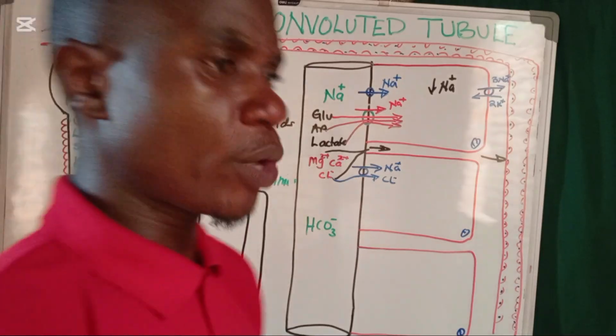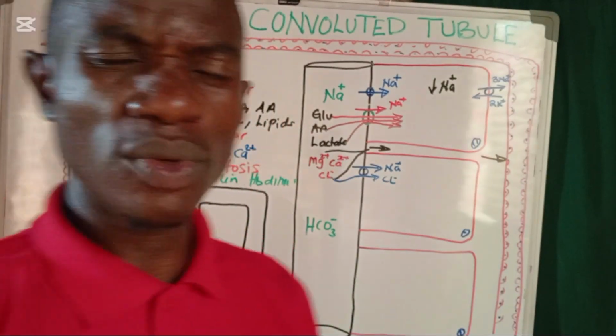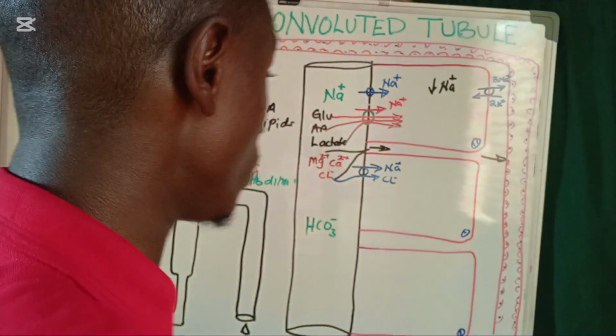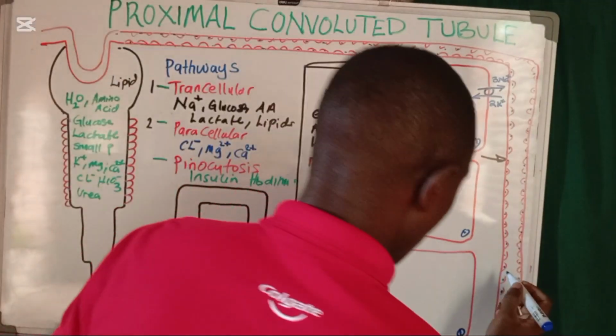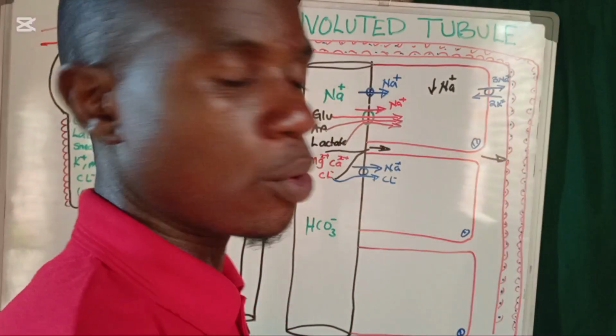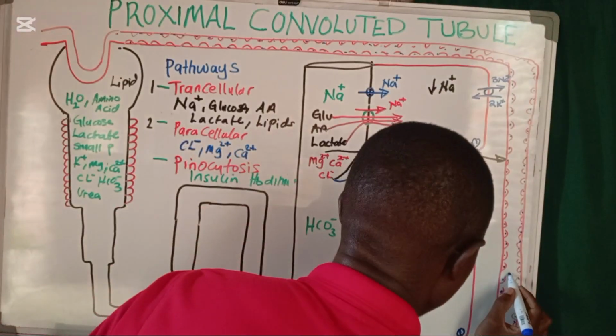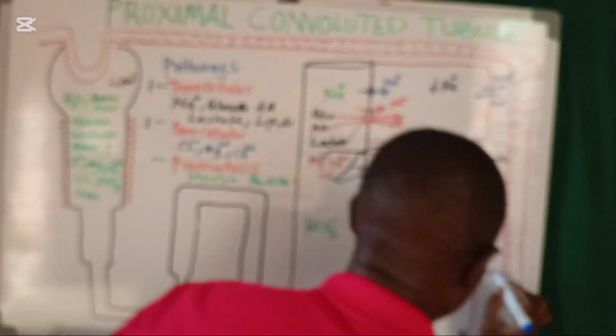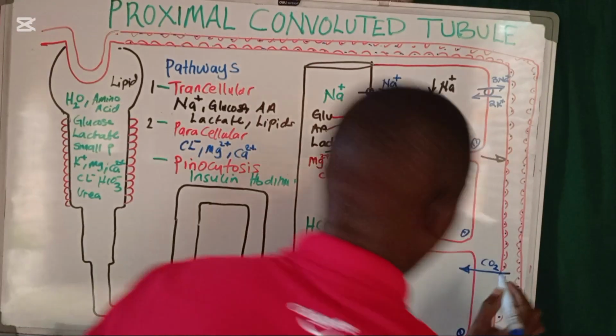Bicarbonate is a bit tricky in the mechanism by which it gets reabsorbed, but let's go into it and see how the bicarbonate ions get reabsorbed. Now, in blood, we have what we call CO2, or carbon dioxide. This carbon dioxide from blood is going to enter into this cell.